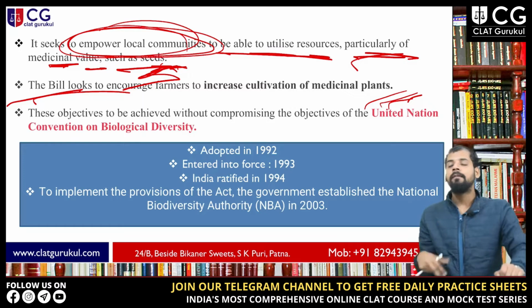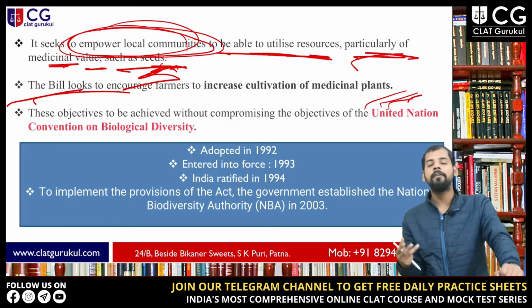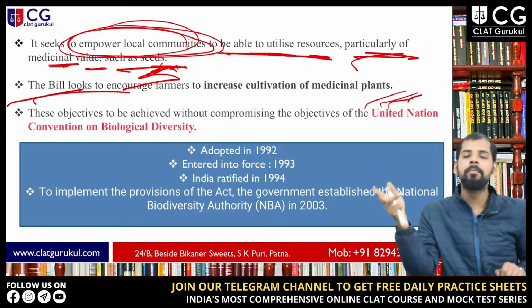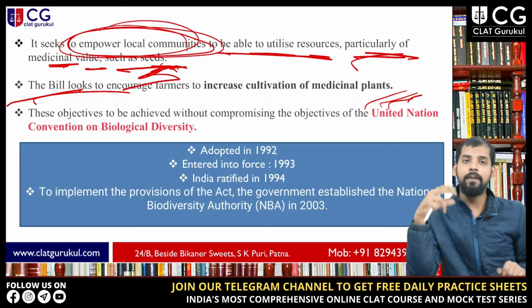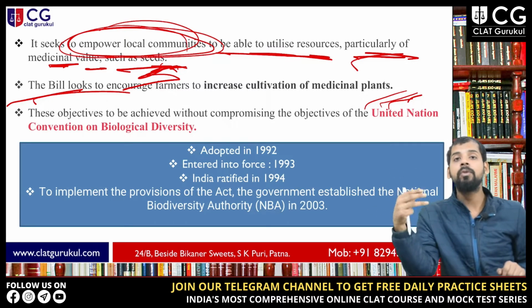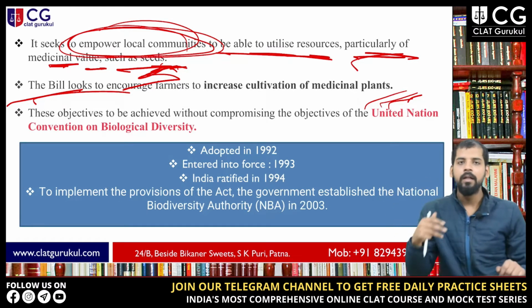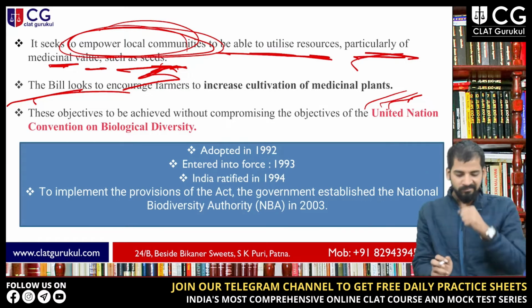If farmers accept this, they can also grow them. If they find some income from it, they will obviously grow these plants, because eventually it will help them increase their living standard also. So the bill also encourages Indian farmers to grow medicinal plants.